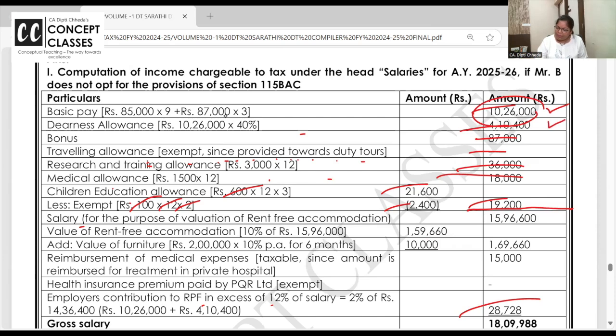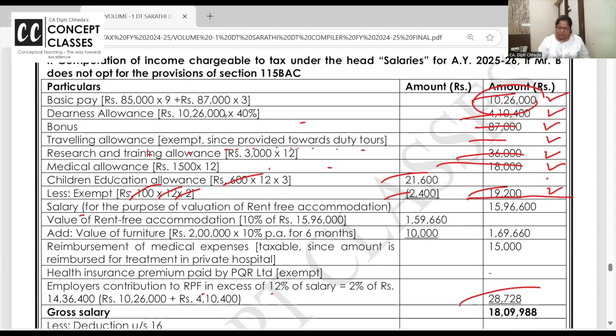DA, bonus, traveling allowance, research, medical allowance, children's education allowance taxable? Yes. That's why I've taken PF down. Niche, PF is not a part. So rent-free accommodation is 10% of this salary. And for furniture, 2 lakh into 10% into 6 months. This is the value. RFA ka taxable value you have to calculate like this.